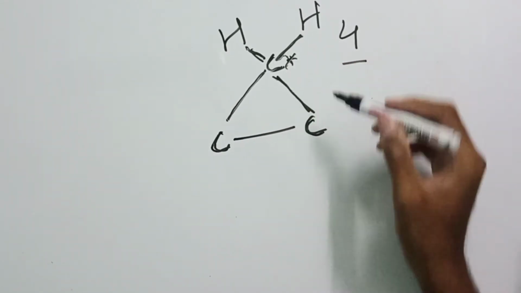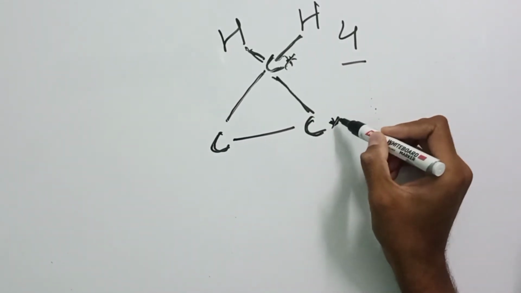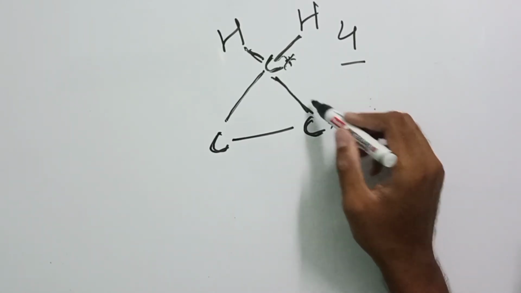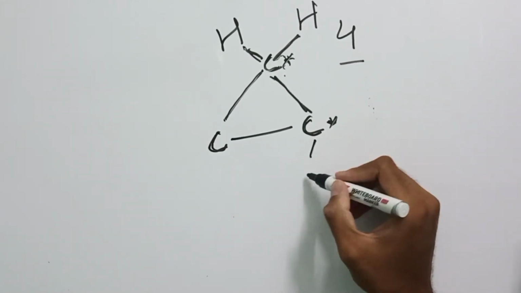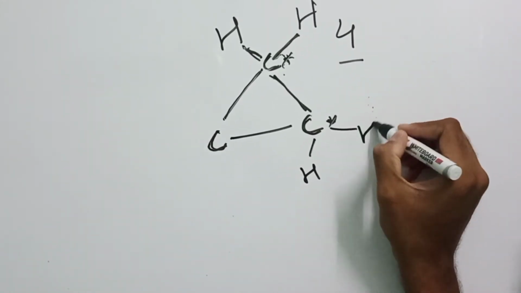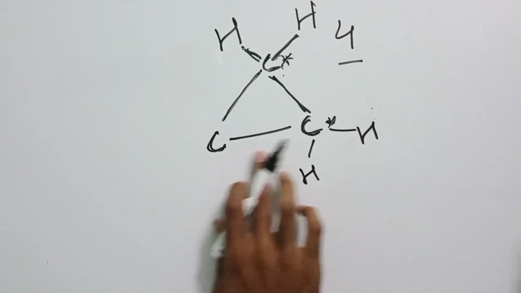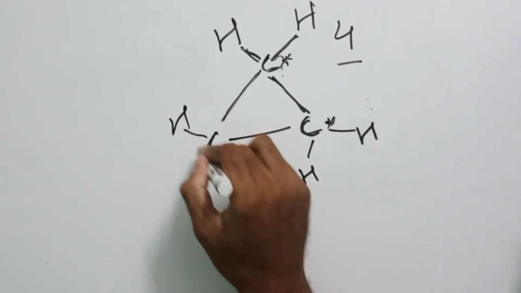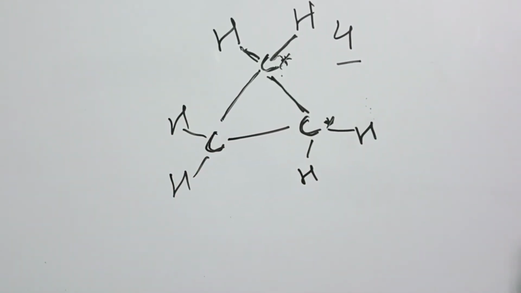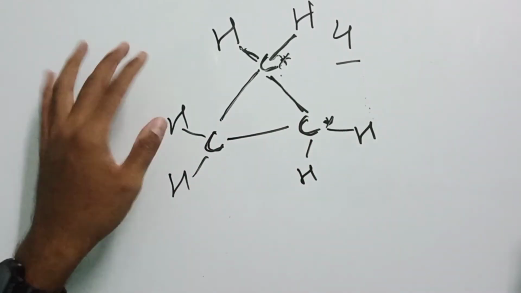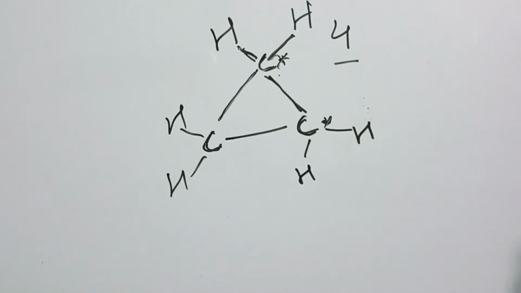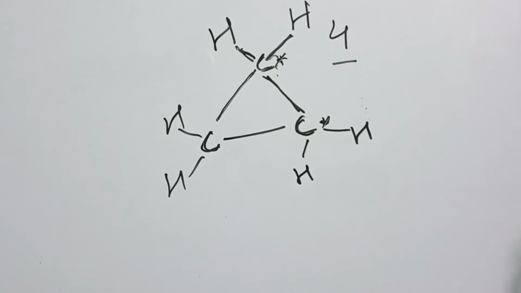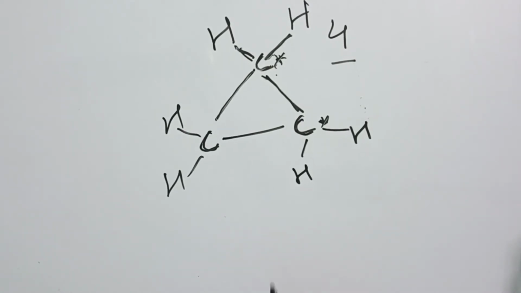Even if you see this carbon now, one bond with this carbon, another bond with this carbon, and another bond with this hydrogen, another bond with this hydrogen. This carbon, two bonds are completed, another two bonds, hydrogen and hydrogen. So totally it is C3, and count the hydrogens: 1, 2, 3, 4, 5, 6. So C3H6 is cyclopropane.